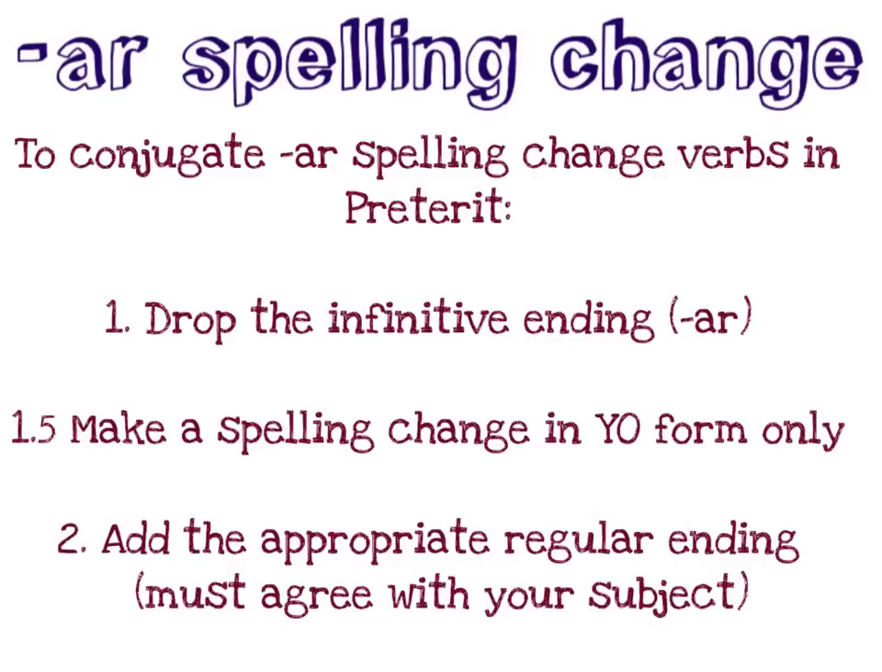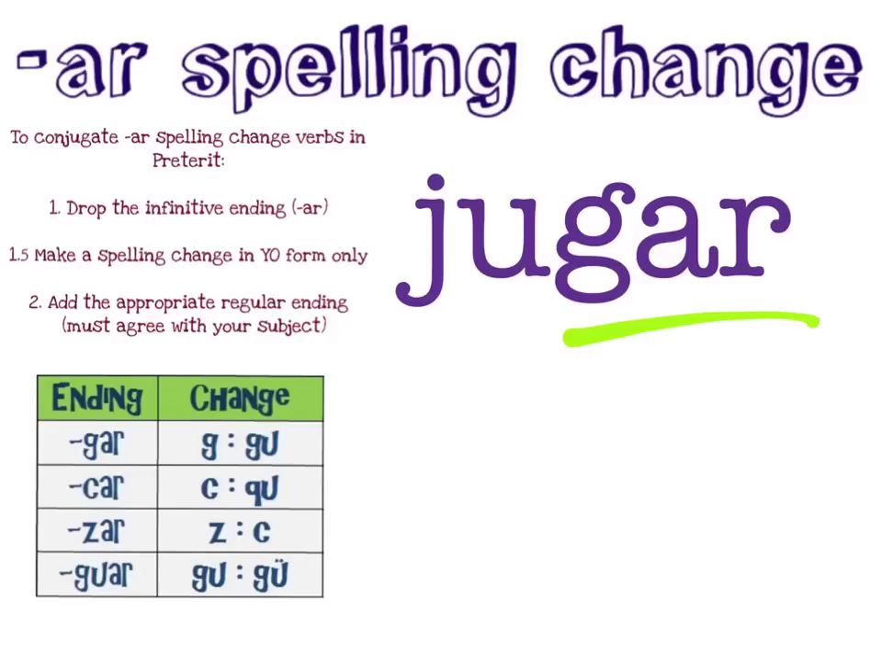And those 3 steps are: 1, you will drop the infinitive ending. And in this case, all of your infinitives will end in AR. 1.5, you will make a spelling change in yo form only. And finally, you will add the appropriate regular ending. And remember, these endings must agree with your subject. Keep these rules and your chart of spelling changes in mind as we practice conjugating the verb jugar.